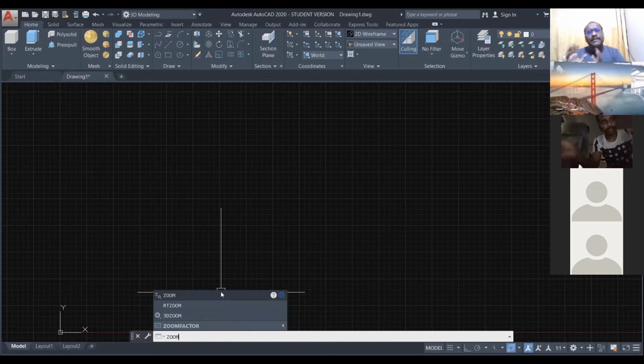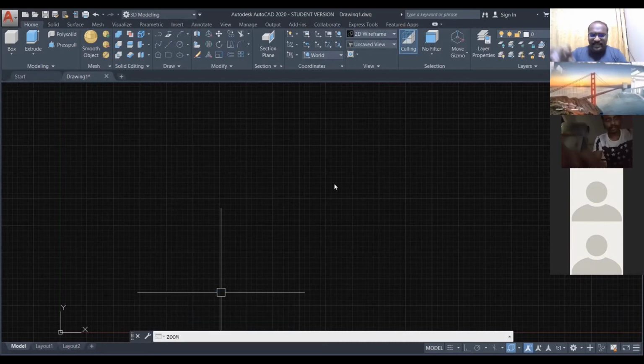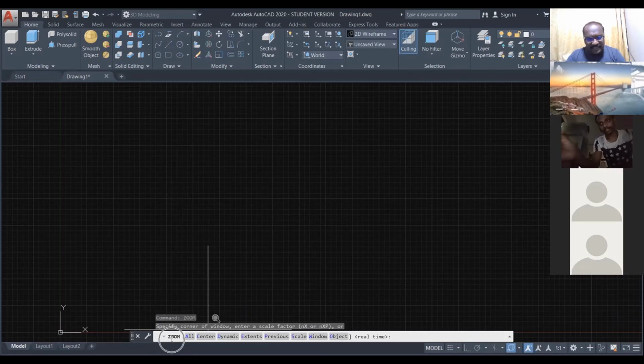Zoom. Whatever paper you created, you have to zoom it to bring it into your model space. This is called the model space. Once you type zoom and press enter, there are other options. Again, the computer is asking what you want it to do in the zoom.